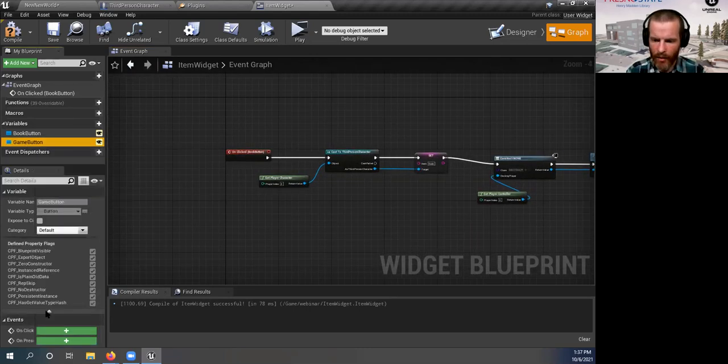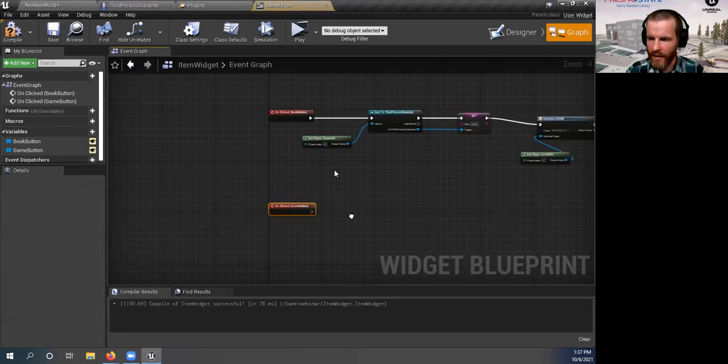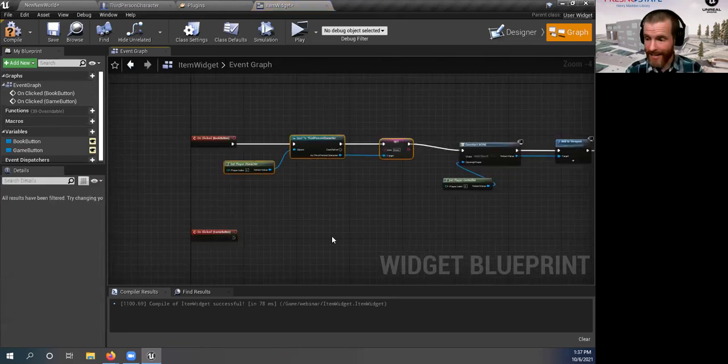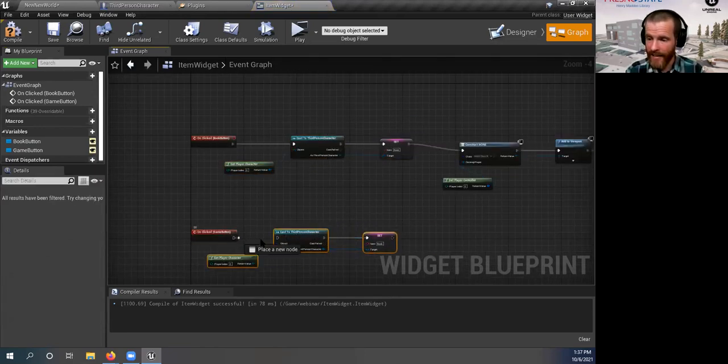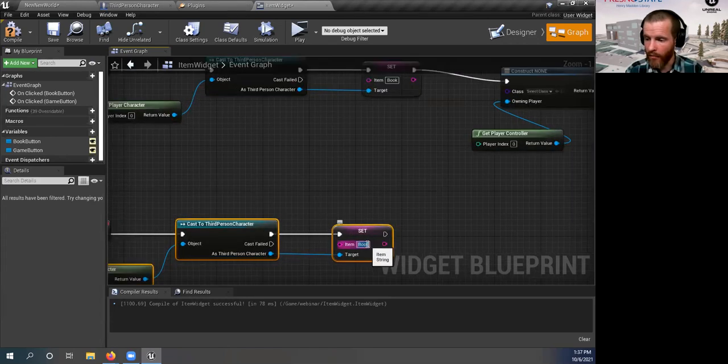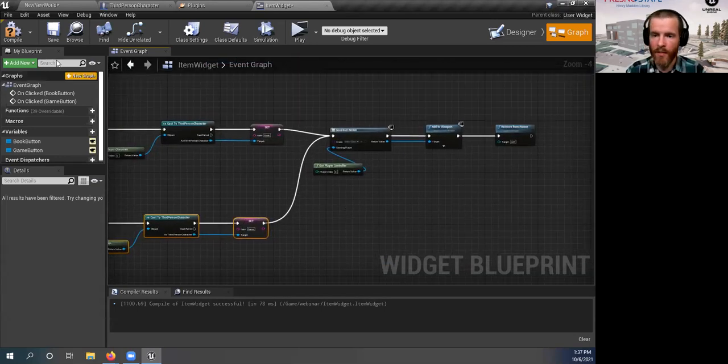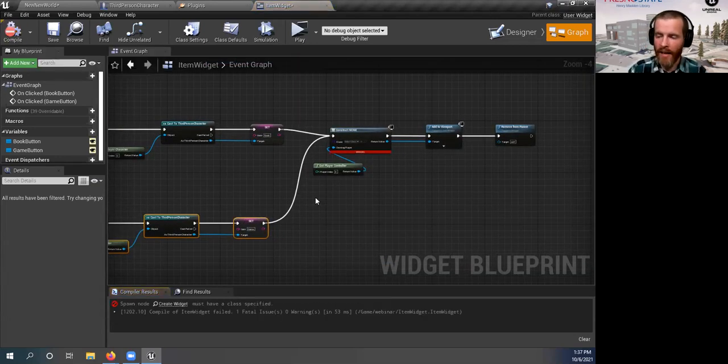Now let's grab the game button and give it the same thing. When it's clicked, what do we want it to do? The same thing. So we'll just duplicate that, but instead of book, we want this to say game. And we want it to do the same over here. So we'll just hook it up to the same thing. Great. When I hit compile, it's going to yell at me because I haven't told it what kind of